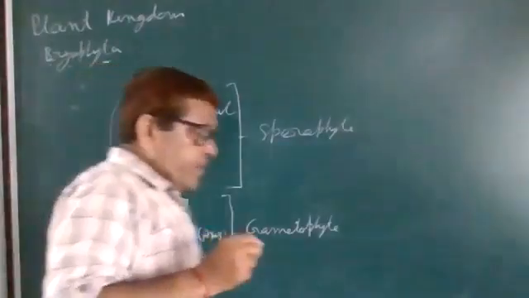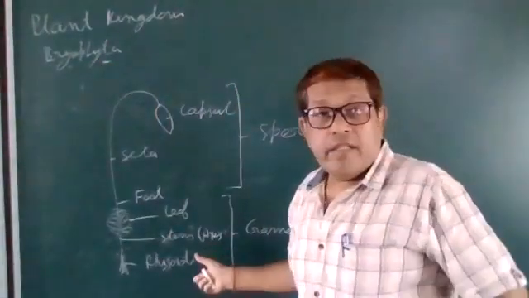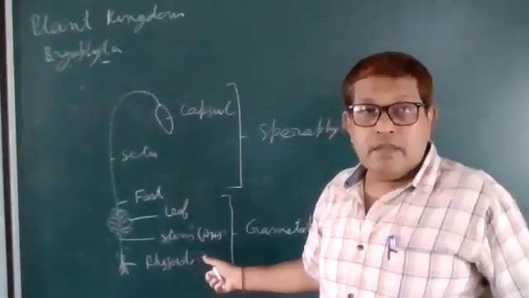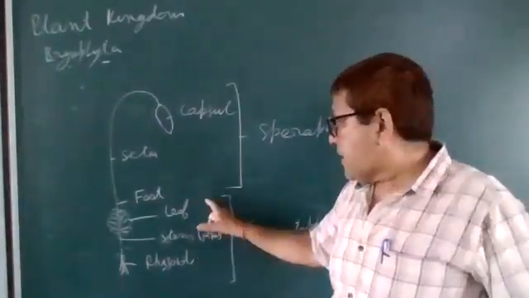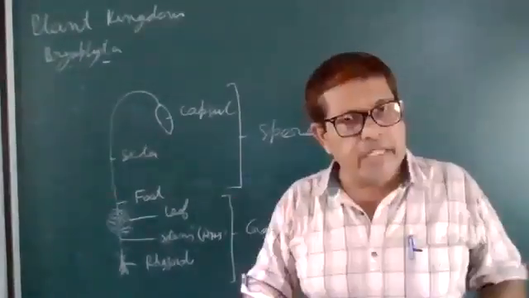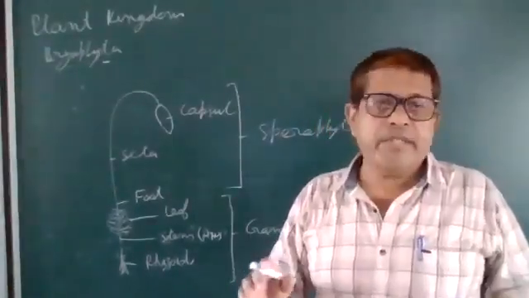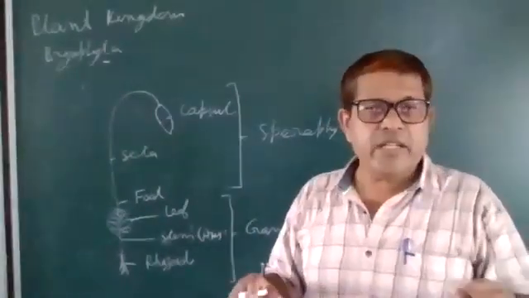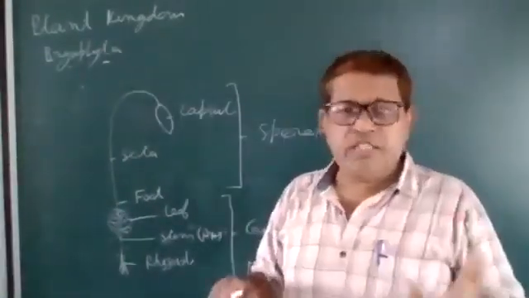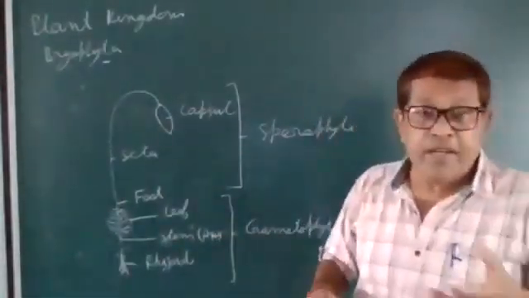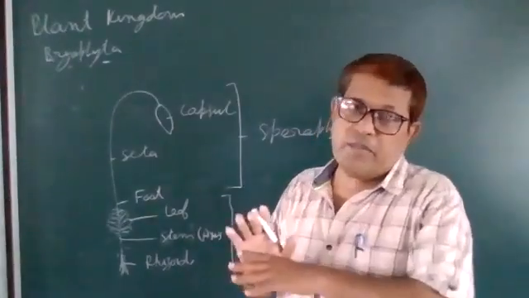You know that this gametophyte is green in color. It has chlorophyll. It has rhizoids that are just like roots and leaf-like structures that make food for the plant.